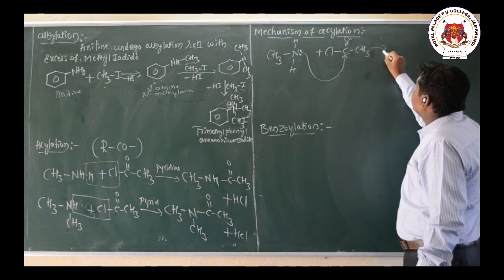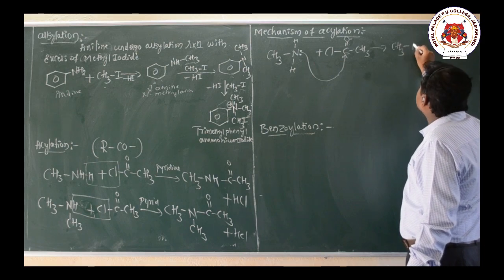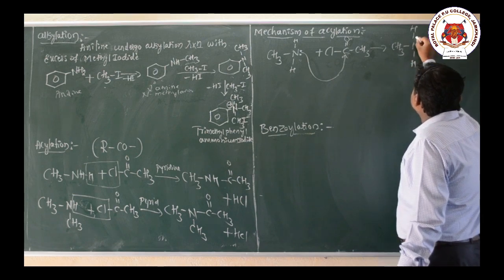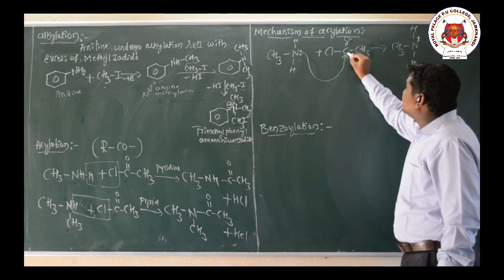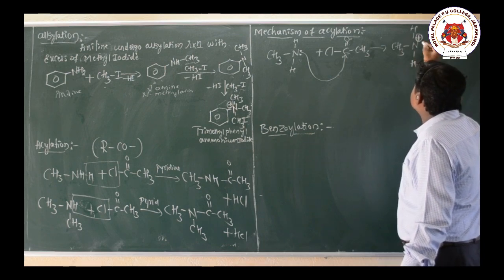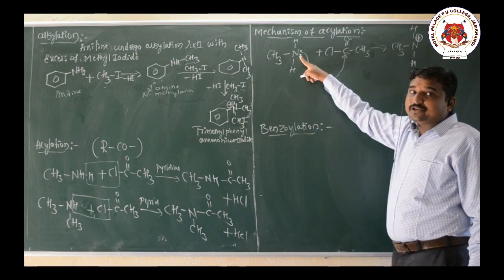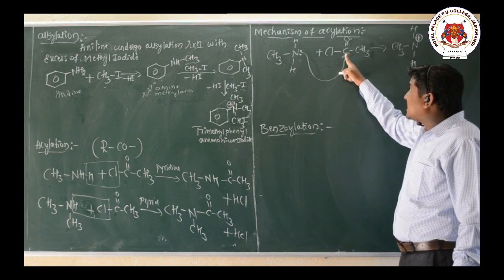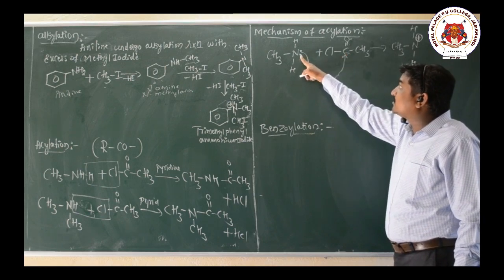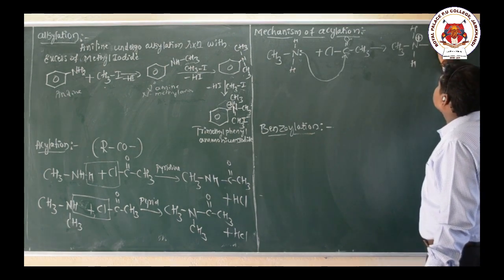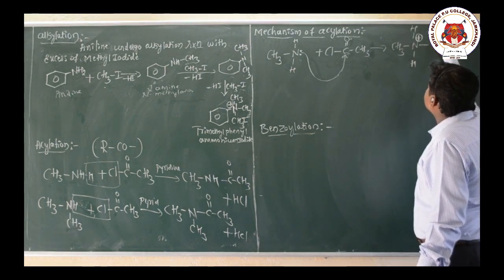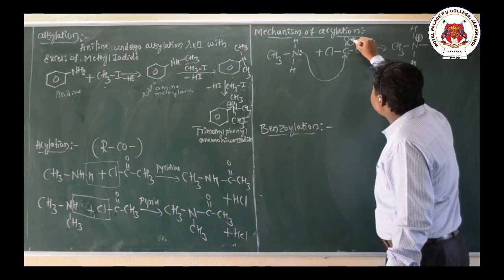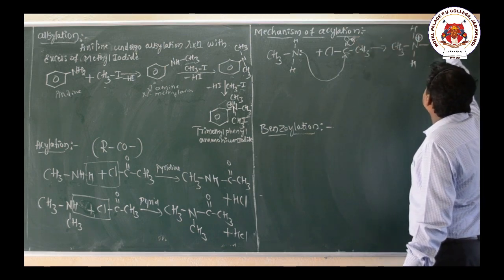Now an intermediate is formed, with NH and here H. The lone pair of electrons on the nitrogen is involved in bonding with this carbon, so the nitrogen loses its electrons and takes a positive charge. After the attack, the electronegative oxygen takes the electrons towards itself, so it takes a minus charge.